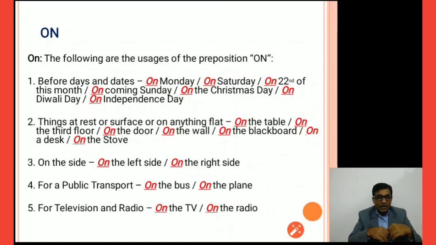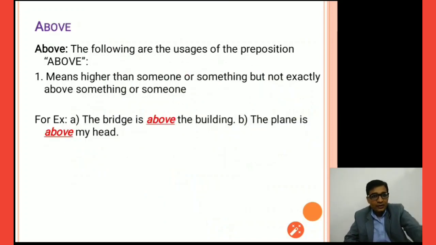For public transport we can say on the bus, on the plane, but especially in Maharashtra people say in the bus or in the plane. Rather, we have to say on the bus or on the plane, which means grammatically it will be correct. For television and radio it can be used: on the TV, on the radio, but not over the TV. Above preposition. The following are the usages of the preposition above.